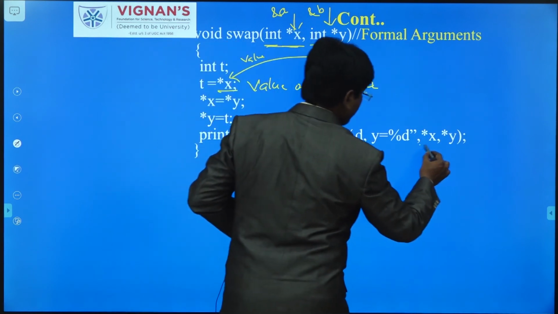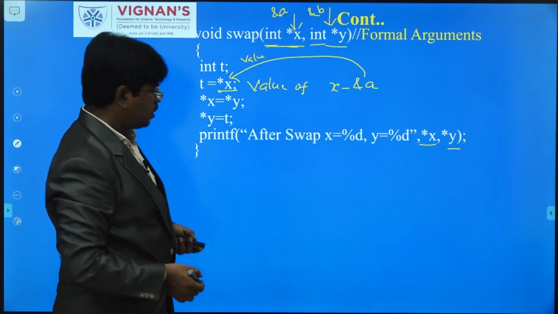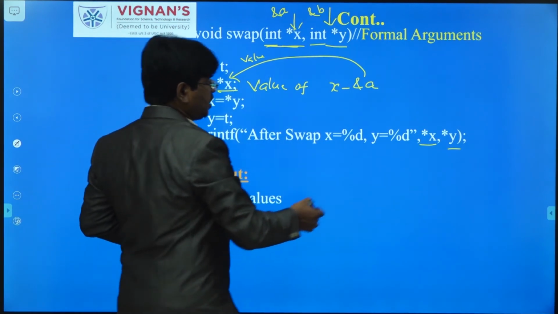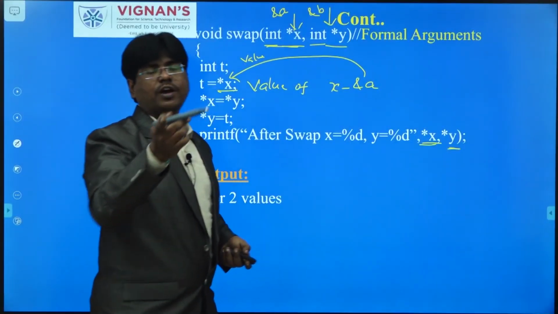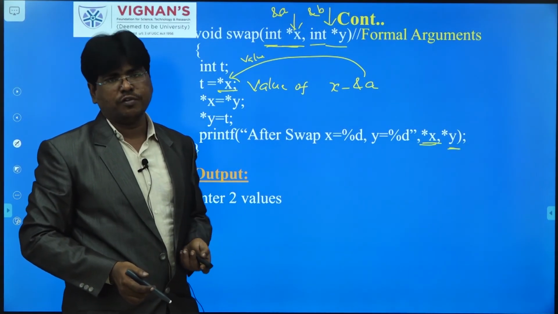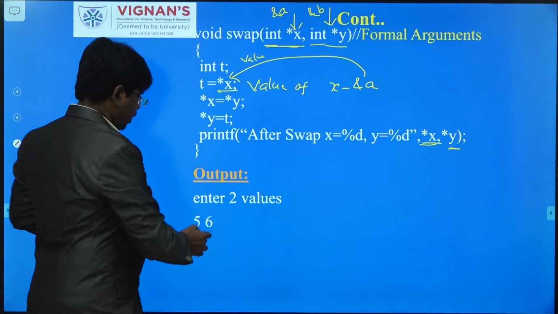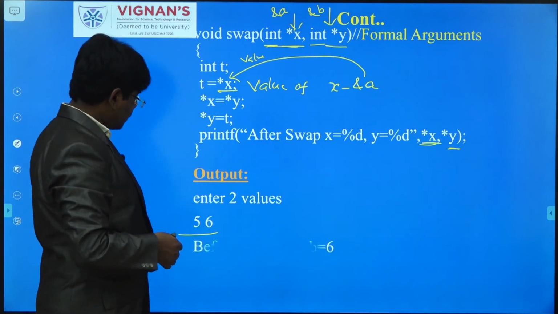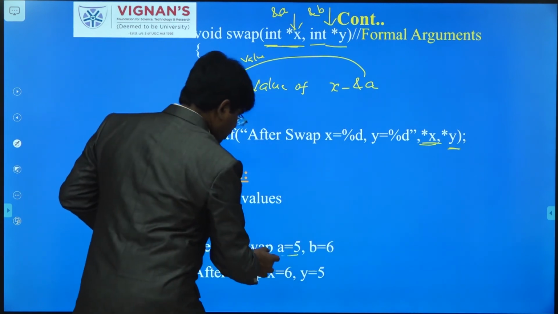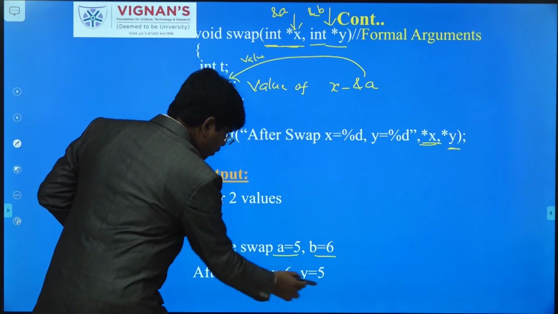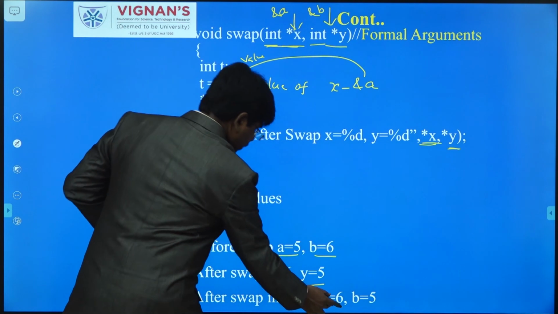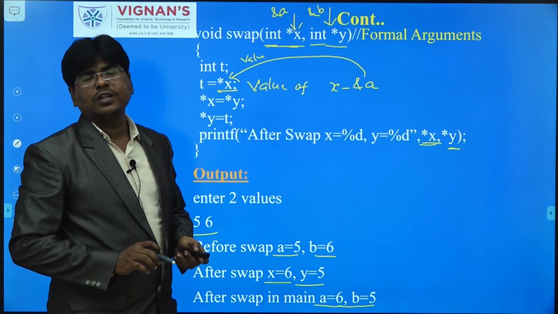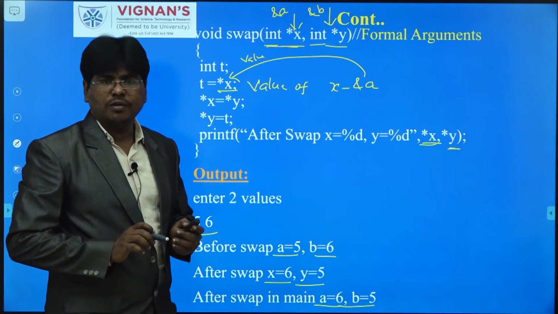Here both values are swapped in the called function itself. After that, the control will go to the calling function. Whenever a change is made here, automatically the change will be made to a, b also in the calling function. That's why you can see the output here. Initially the a, b values are 5 and 6, but after the swap function, the x, y values are swapped, and in the same way the a and b values are also swapped. This is the only reason we go for the concept of call by reference instead of call by value.